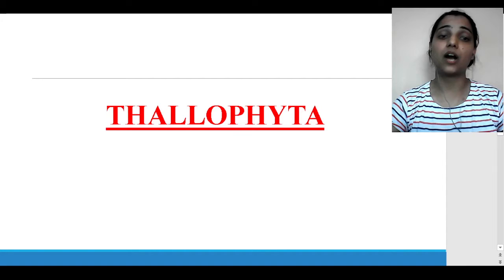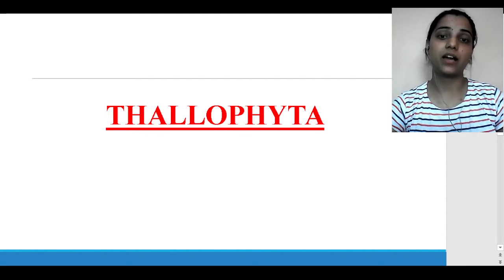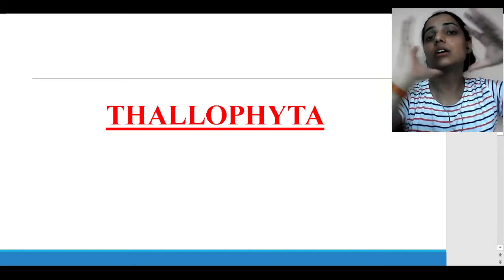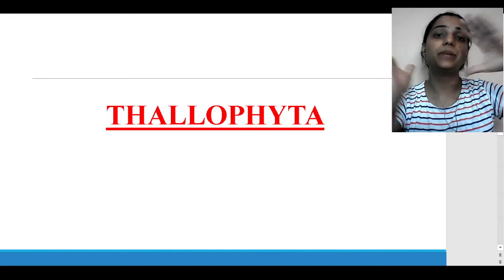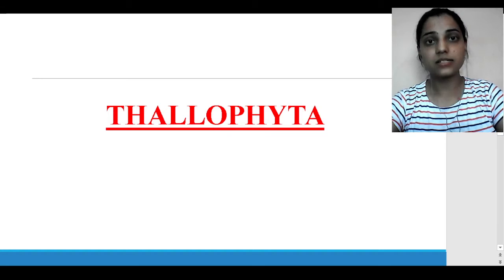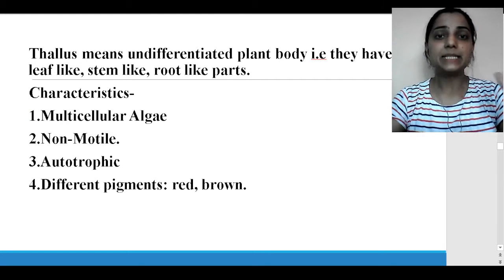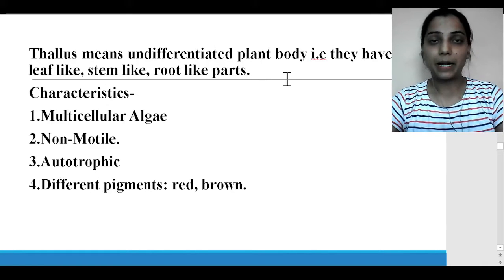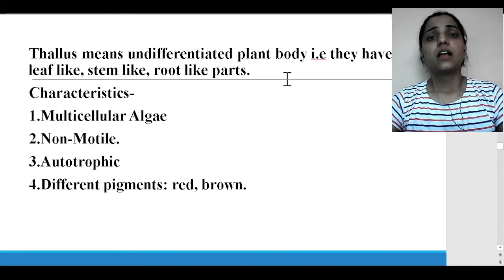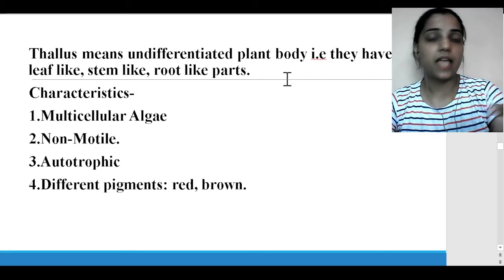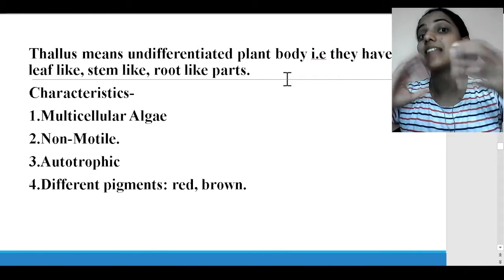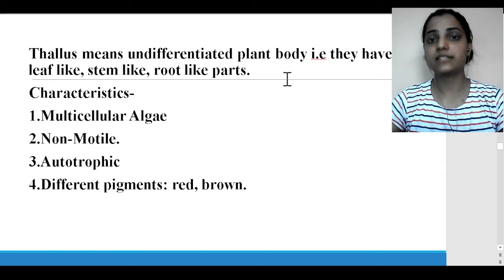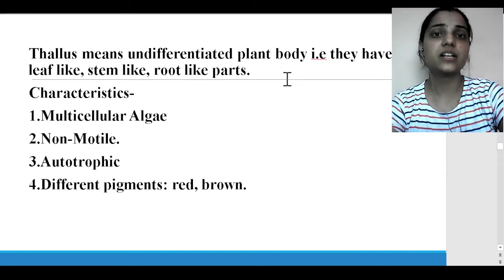We are going to discuss Thallophyta. What are Thallophyta? Why do we call Thallophyta as Thallophyta? Why do we have to give it a unique characterization and separate it from other plants? Thallus actually means an undifferentiated plant body, which means we cannot say that these are leaves or these are roots. It's only root-like and stem-like, not proper.